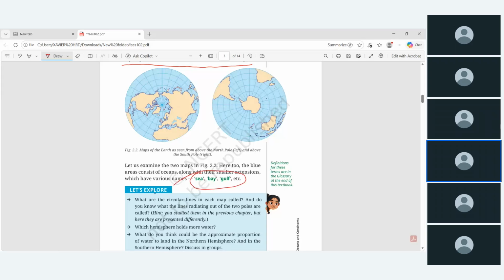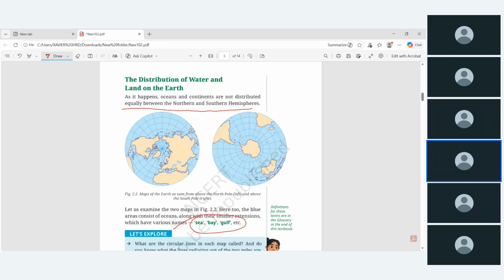Some of the terms they have mentioned here. What's the difference between sea, bay, and gulf? Already we have seen the definition for ocean. Ocean is a large water body. And what are sea, bay and gulf? Just note down the main differences between these three. Sea means a massive body of salt water. Bay means a broad inward curve of the coastal line. I will explain the diagram.